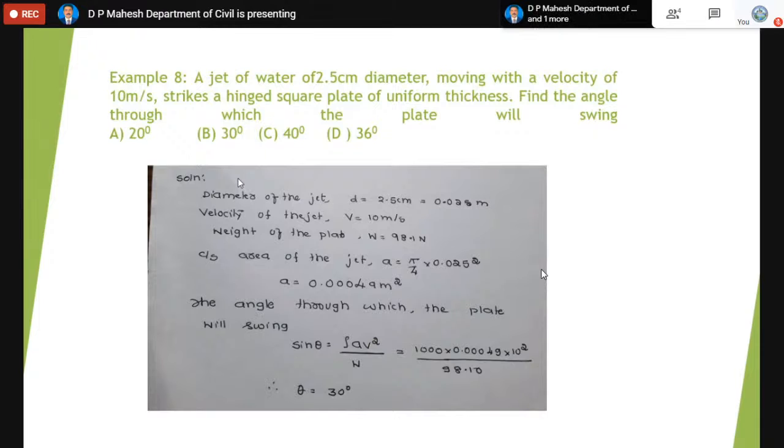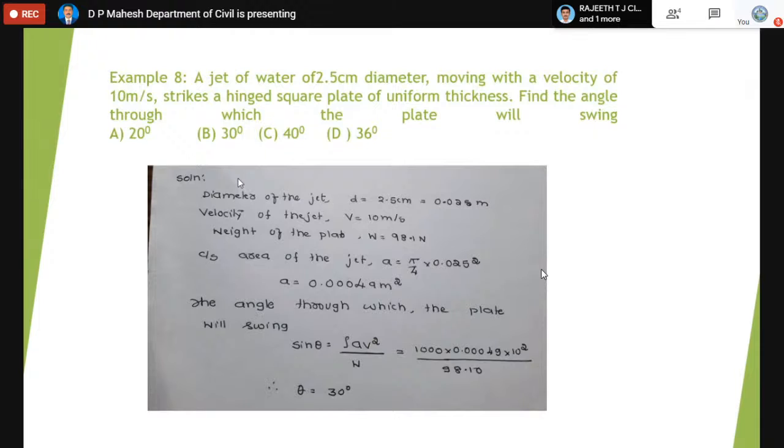There is a formula: sin theta equals rho A V square by W. Rho is the density. Because the diameter is known, we can calculate the cross section A. V means velocity of the jet. W means the weight of the plate. In the problem, they have provided almost everything.